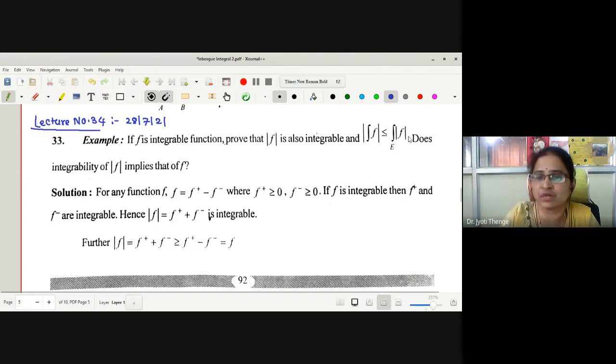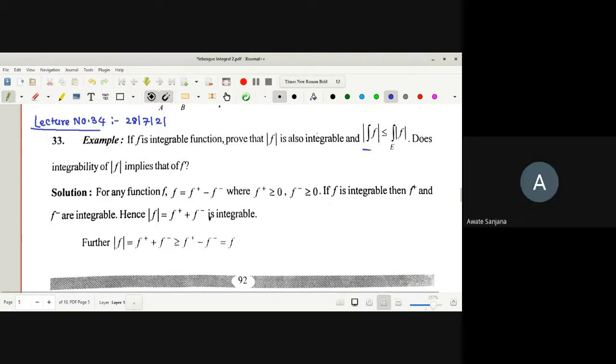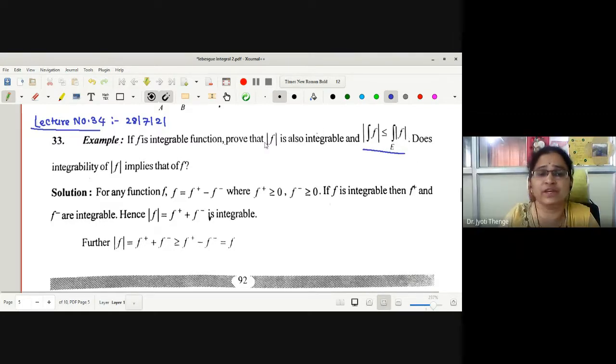This kind of statement we have verified in case of Riemann integration, correct? Yes, ma'am. Now we wanted to show that if the function f is integrable with respect to Lebesgue integration, then the same kind of statement is also valid. And the question is, what about the reverse? Whether the integrability of mod f implies the integrability of f is the question.